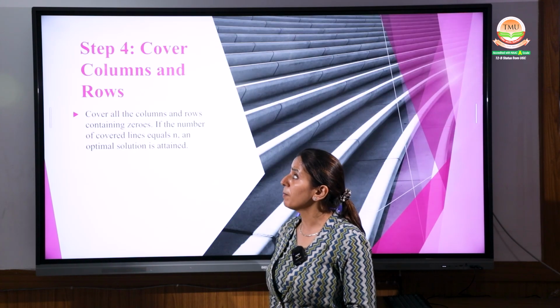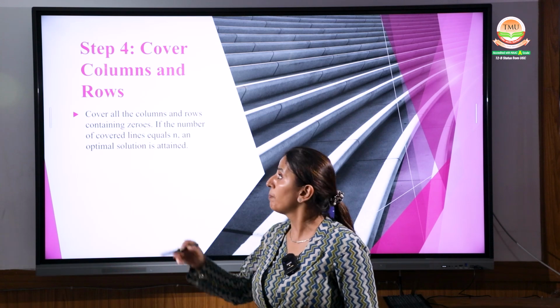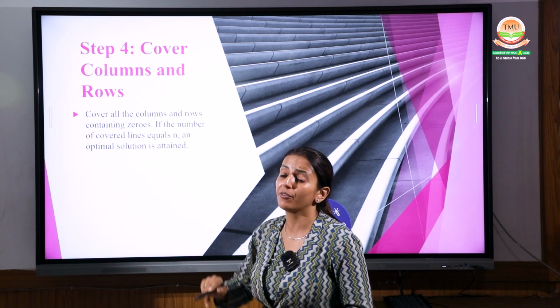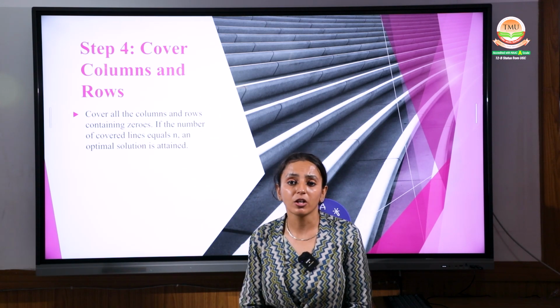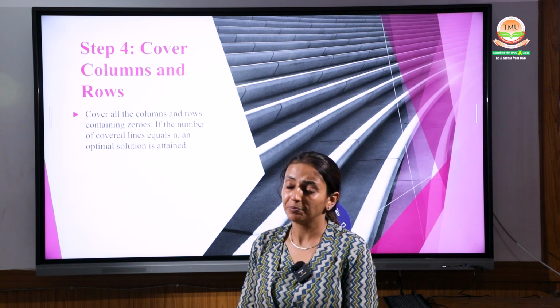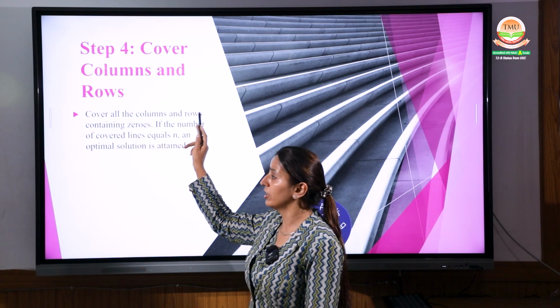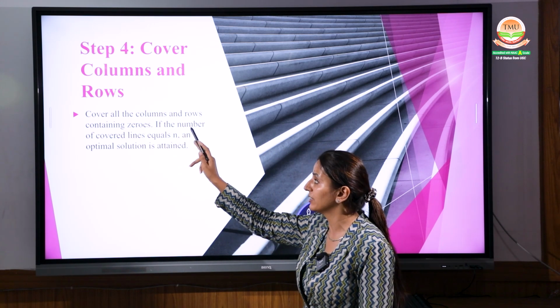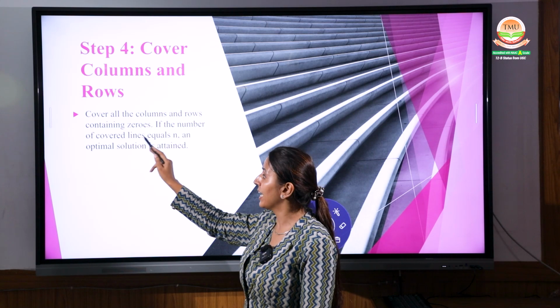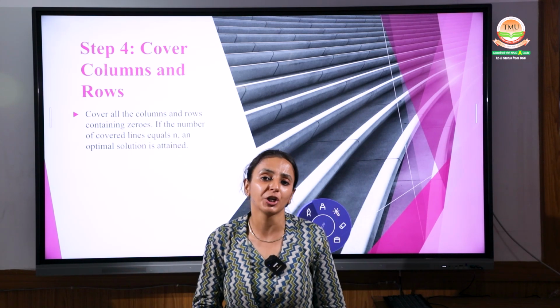Your step number 4, that is repeat. Covering the columns and rows, you have to cover all the columns and rows in a proper way, covering the zeros. If the number of covered lines equals the order of the matrix, an optimum solution is there.